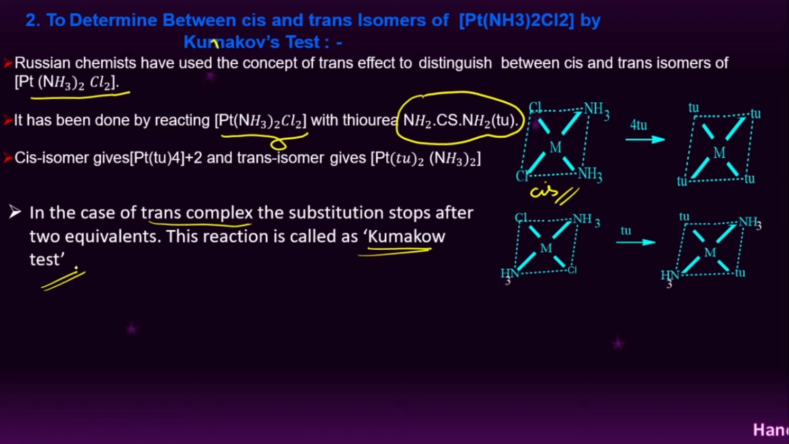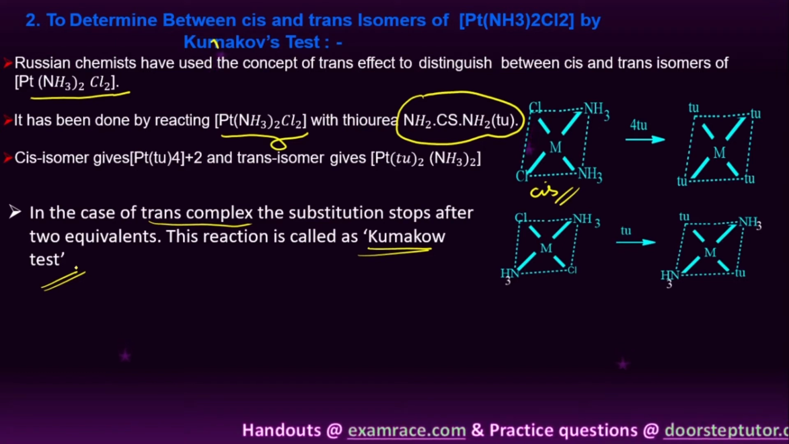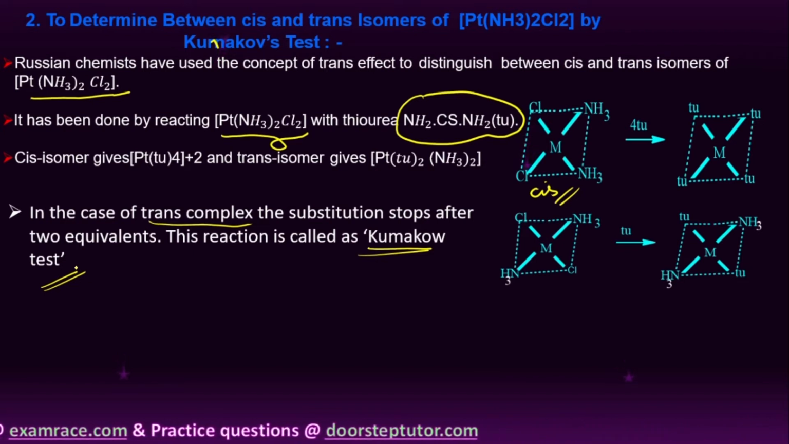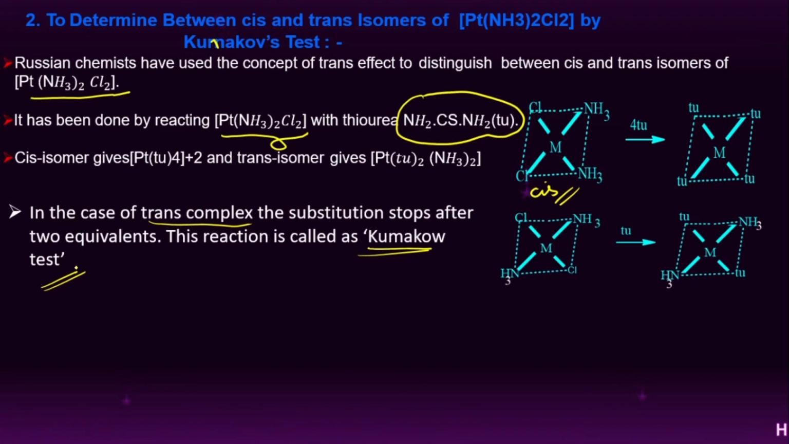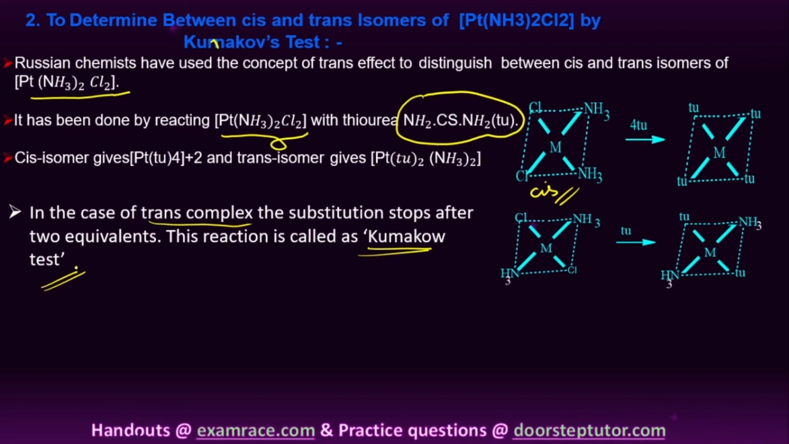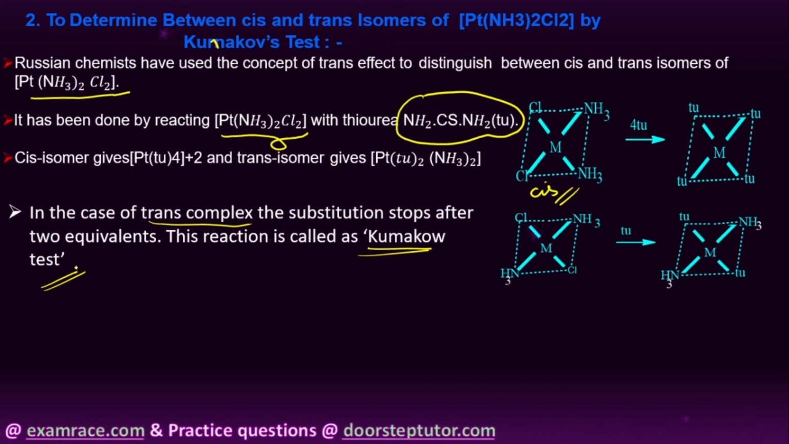Clear, student, right? So this is about the trans effect, right? So once again I will recall: if the coordinated groups have more trans-directing ability than the incoming ligand, generally it leads to the formation of a cis complex, right? The second point: if the coordinated groups have less trans-directing ability than the incoming ligand, then it leads to the formation of a trans product. This is a very important concept, student.